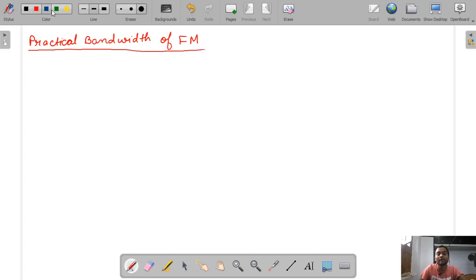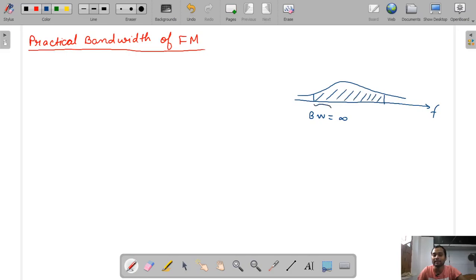So what is practical bandwidth? See, if there is some signal and this is the spectrum of the signal, you can see the bandwidth here is infinite. But in this range, the significant part, meaning most of the signal power, is contained in this range. So this range is known as the significant bandwidth, and that is also known as the practical bandwidth.